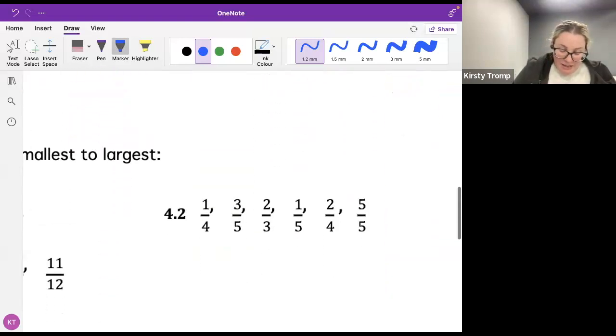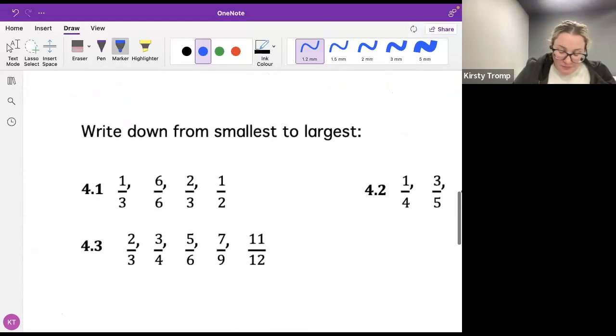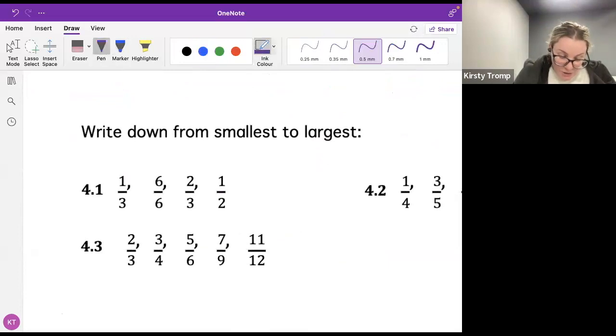Okay, let's have a look at our next question. Our next question says, write down from smallest to largest. So write down, okay, write down from smallest to largest. So I'm going to go do 4.1 with you guys.